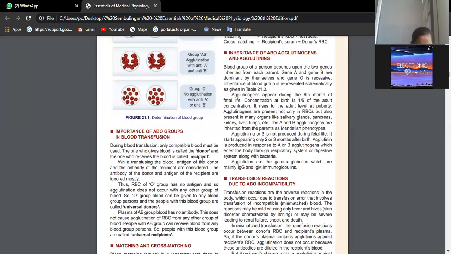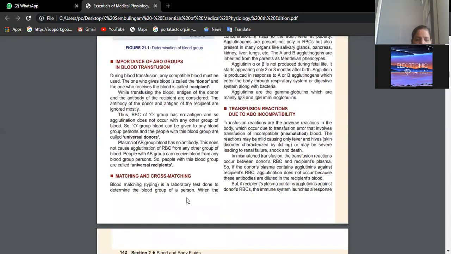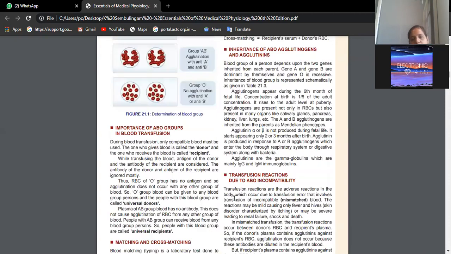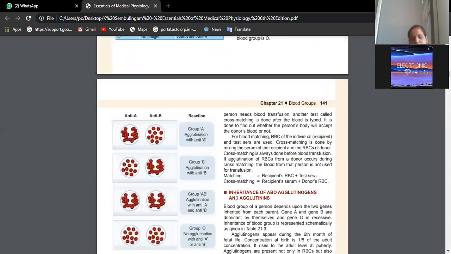Now, we have discussed donors and recipients. Then matching and cross matching. What do you mean by cross matching? Suppose my blood group is A. I should be given only A blood group. Why not B? Because if I am given B blood group without checking properly, the B blood group person will have A antibody.